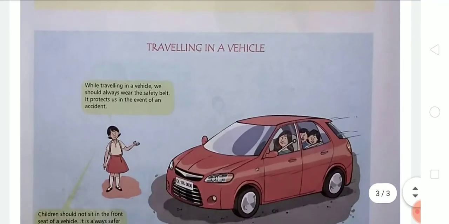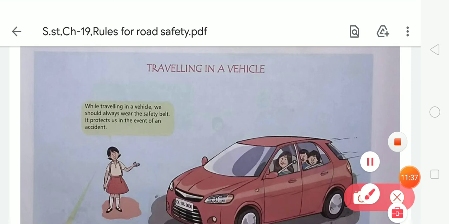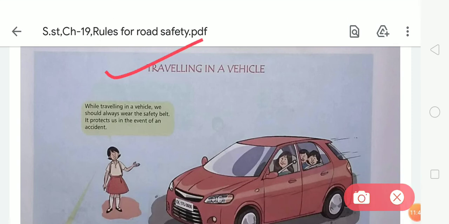Now, traveling in a vehicle. What precautions should we take while traveling in a vehicle? While traveling in a vehicle, we should always wear the safety belt. It protects us in the event of an accident. So students, when we travel in a vehicle, we should always wear the safety belt, and it protects us from accident and danger.